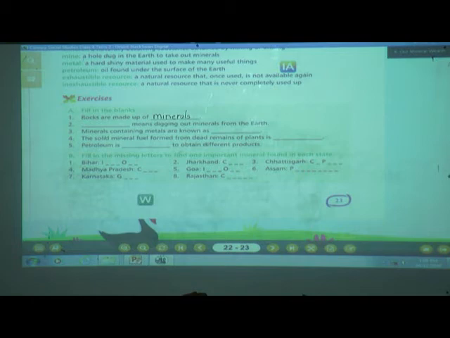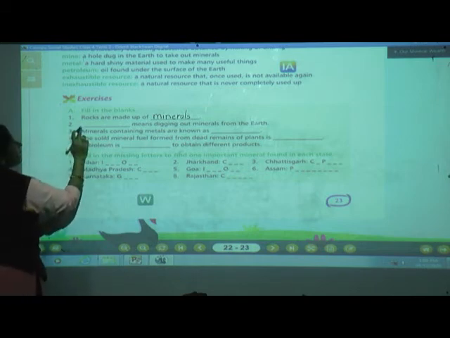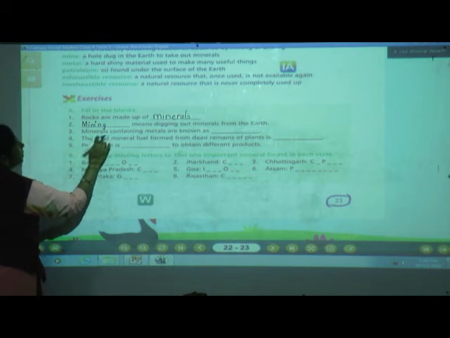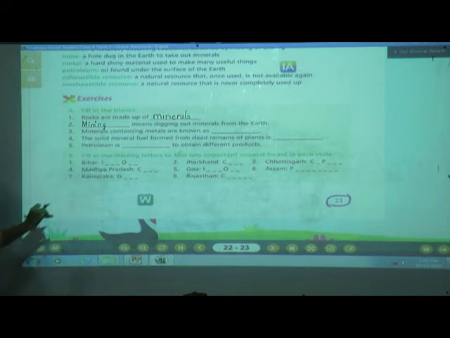Second one, I will read all the questions for you all. Dash means digging out minerals from the earth. What? Yes students, it is mining. So you have to write a capital letter because it is starting. M-I-N-I-N-G, mining. Are you all writing, students? Yes. So we need to go for the third one also.